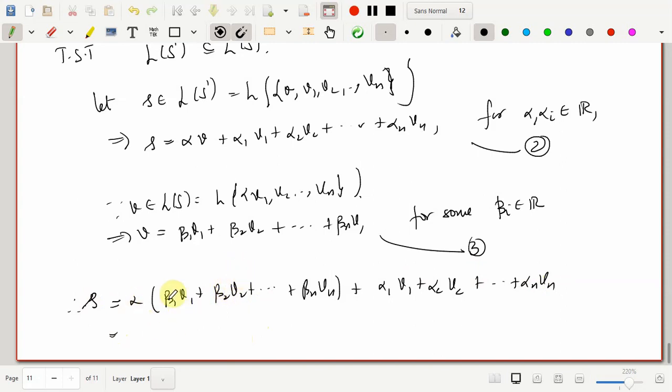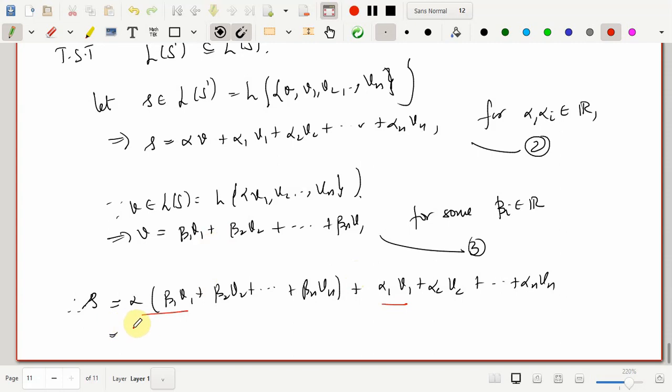That's very easy to check, because if you look at this, you have one term of V1 here, one term of V1 here, so you can collect them together, and then the coefficient of V1 will become alpha beta 1 plus alpha 1. As long as the coefficient of each of these Vi is a real number, I can say that this belongs to the linear span of S. And since beta and alpha are real numbers, the product as well as the sum also belongs to the real numbers.